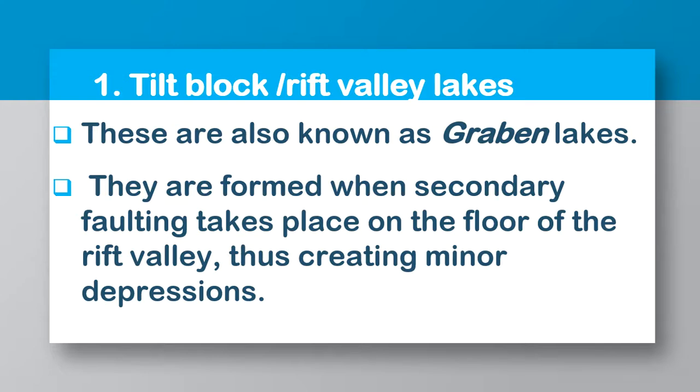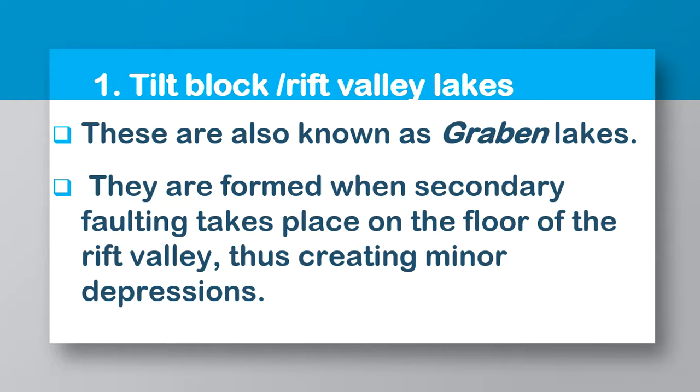So when they ask you to describe the formation of a Rift Valley lake, you need to take note of the fact that we're talking about secondary faulting, meaning the initial faulting happened, but then this same area that was worked upon by either tension forces or compression forces is further exposed to those same forces, that same area of the Earth, that same block. Then it is further faulted on. That is what we are calling secondary faulting.